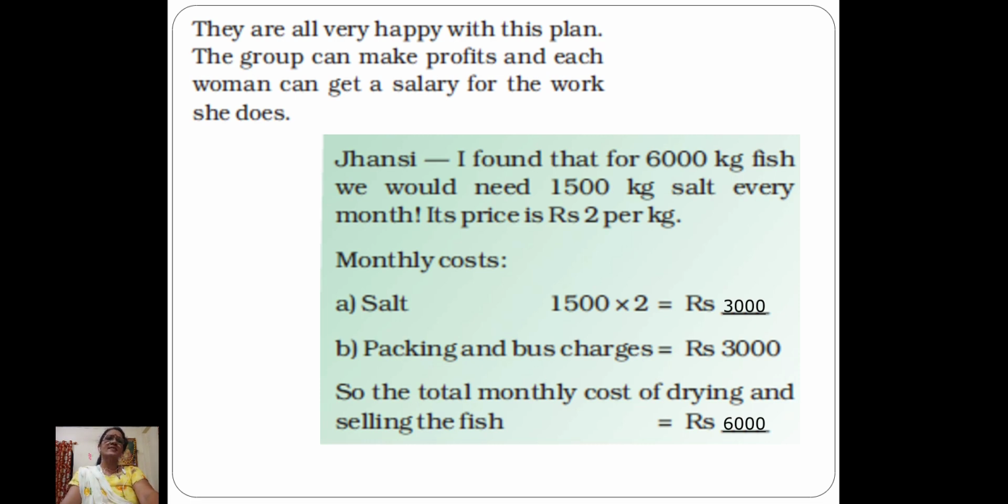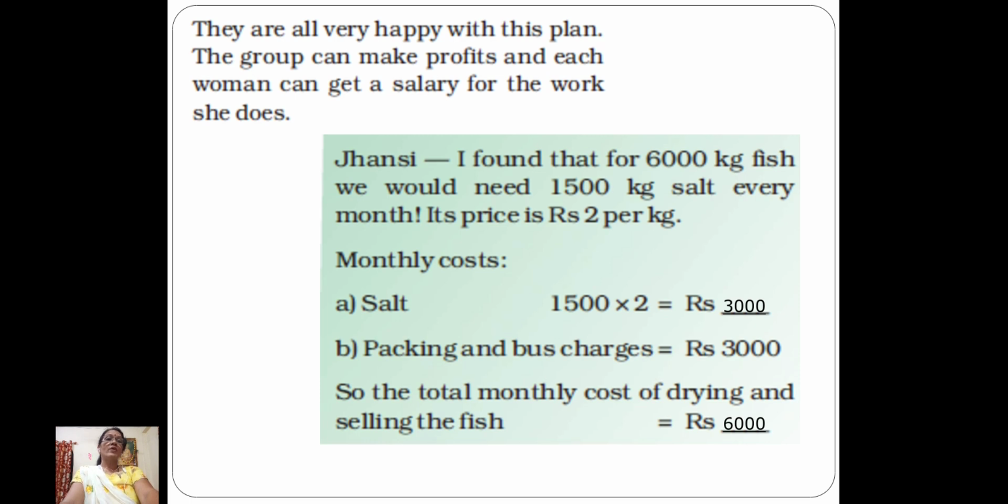So Jhansi finds out that for 6,000 kg of fish, it is not like fresh fish is bought and they just put it under the sun and dry it. No dear, there is a lot of work there. They have ordered knives, trays, racks, water tanks and so many things. There is a big process, and they need many things for that.